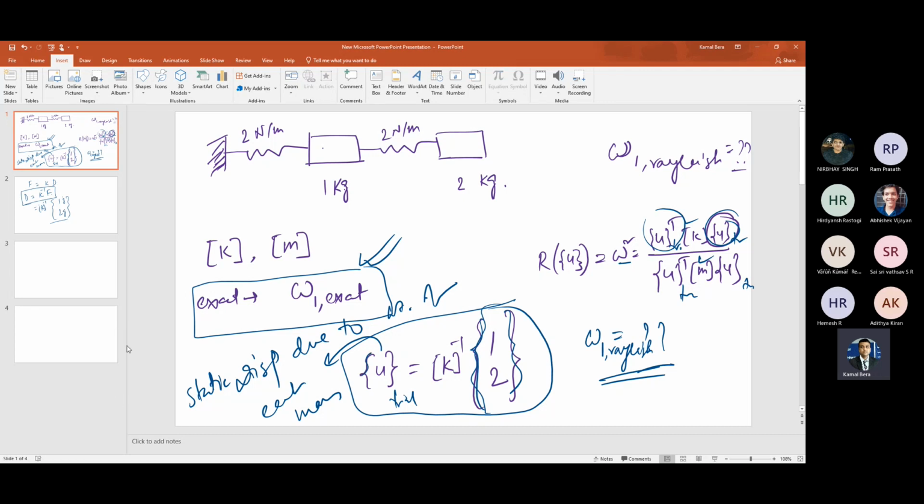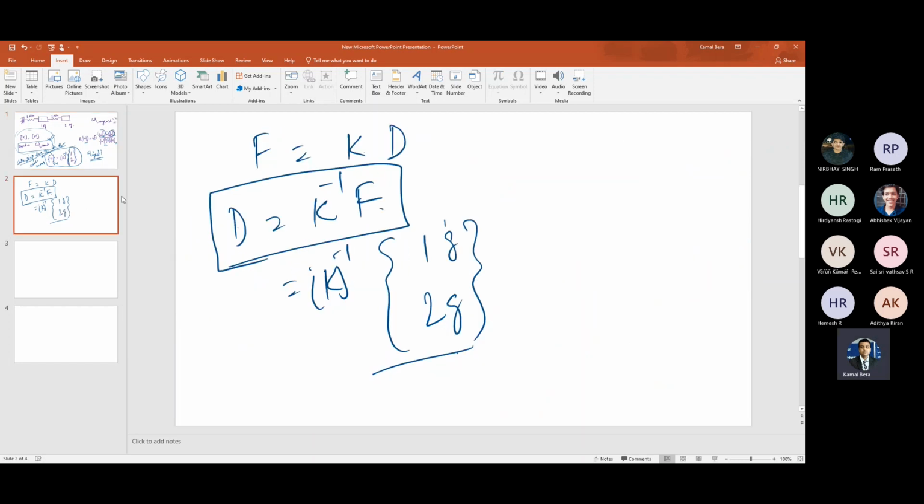Okay, so just as a trial eigenvector, this is the first eigenvector, right? As a trial one, because I do not know the exact U. If I knew the exact U, then I would substitute here and get the exact value of omega. The exact can be found from the eigenvalue problem. But the Rayleigh method is an approximate calculation of the fundamental frequency. So I am finding the static displacement due to the weight of each mass, that is nothing but K inverse and the weight. Because you know force equals stiffness into displacement, right?